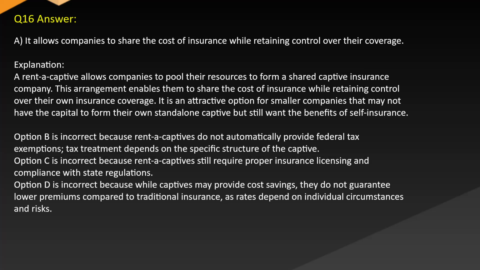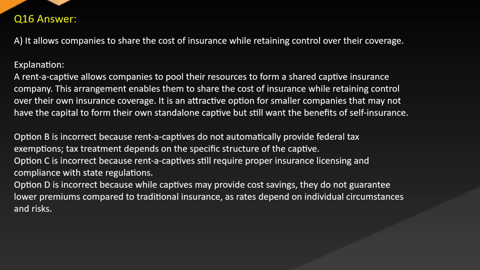Answer A. It allows companies to share the cost of insurance while retaining control over their coverage. Explanation. A rent-a-captive allows companies to pool their resources to form a shared captive insurance company. This arrangement enables them to share the cost of insurance while retaining control over their own insurance coverage. It is an attractive option for smaller companies that may not have the capital to form their own standalone captive but still want the benefits of self-insurance.